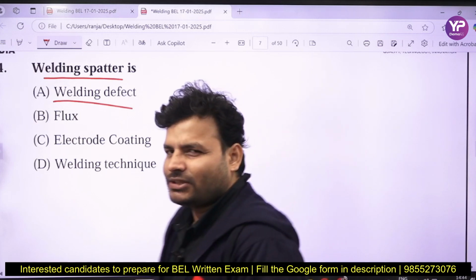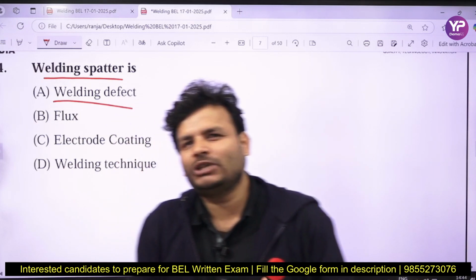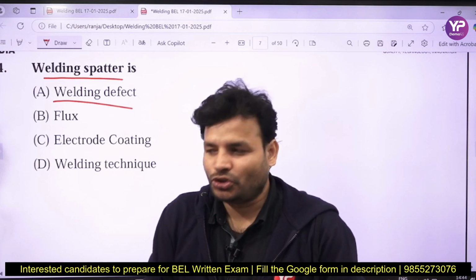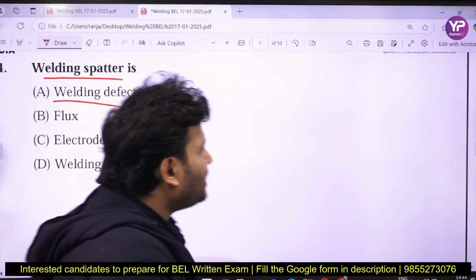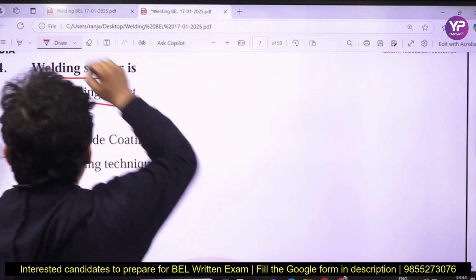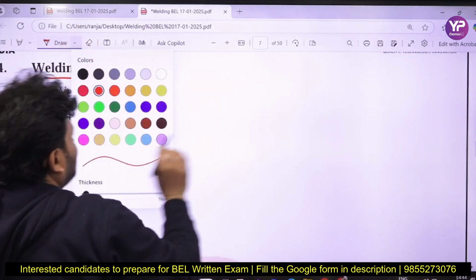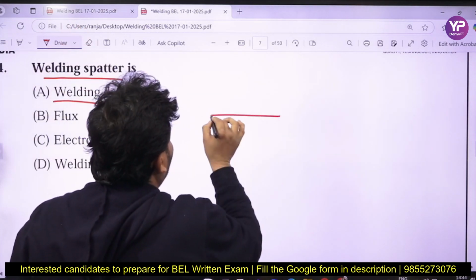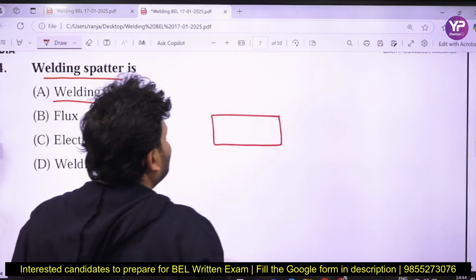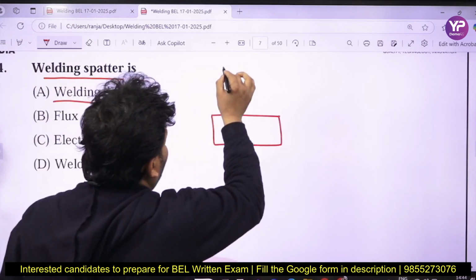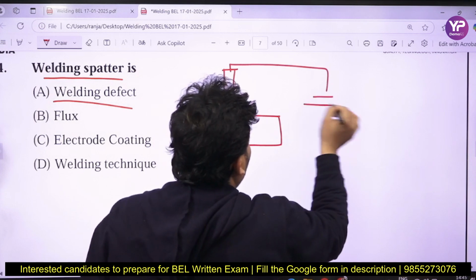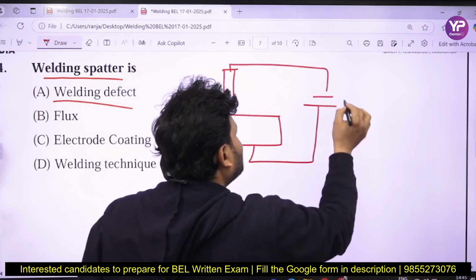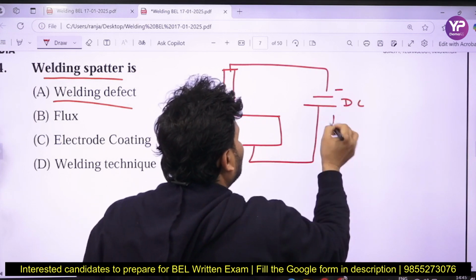My dear friends, that is one of the biggest issues, especially if we talk about arc blow. Now you can ask, sir, what is arc blow? I will discuss all the things. So what is arc blow? I am going to elaborate on arc blow. Suppose this is the workpiece and you have to weld over it, and that is your electrode. Let's assume it is connected to a DC power source, with minus and plus.